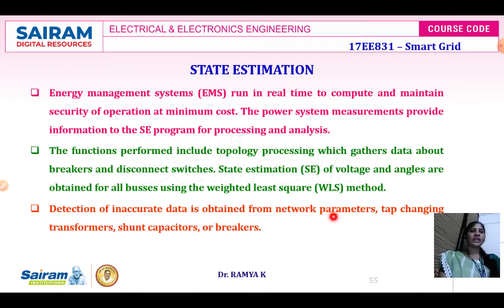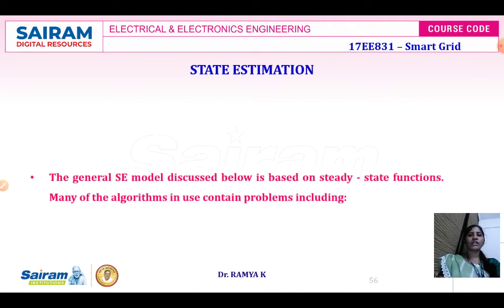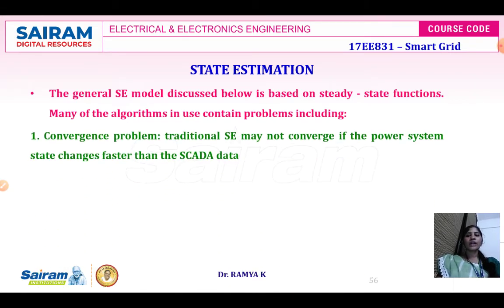In case any data recorded or monitored in a network is incorrect, then tap changing transformers, shunt capacitors or breakers are available. Because of these tap changing transformers, shunt capacitors or breakers, any inaccurate data has to be detected from the network parameters. The general SE model, that is state estimation model, whatever we have discussed, is based on the steady state function. So many of the algorithms we are using for the state estimation will include convergence problems.